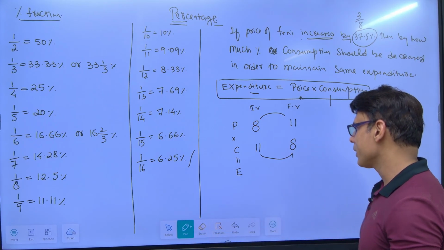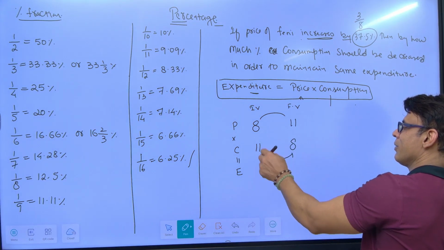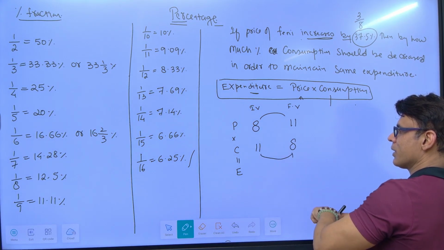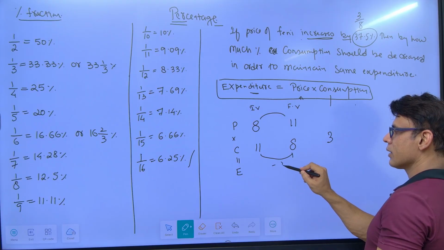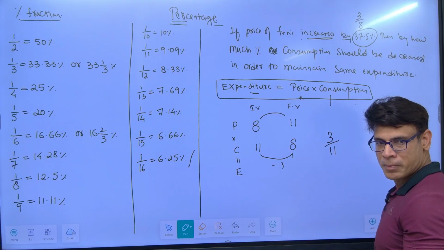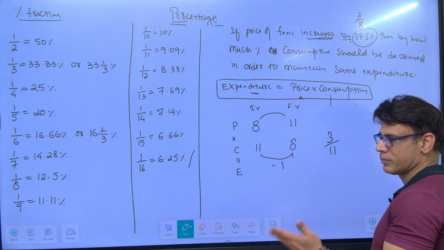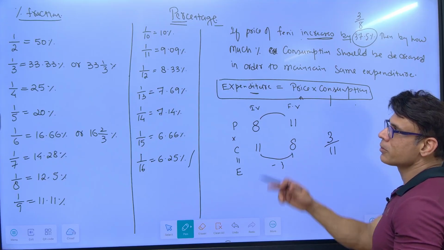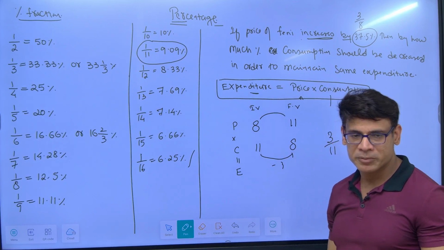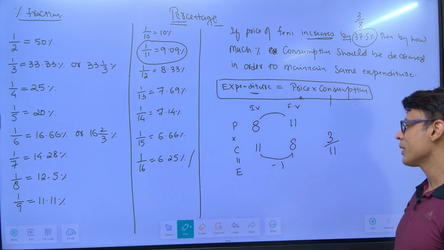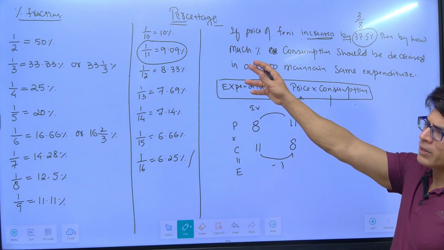Not multiplying 8 by 11. Where do I multiply? I am changing 8 to 11 and 11 to 8. This will become here, this will become here. So there is a decrease of 3 over 11. So how much is 3 by 11? It is 27.27, not 33.33. Multiply both sides with 3.